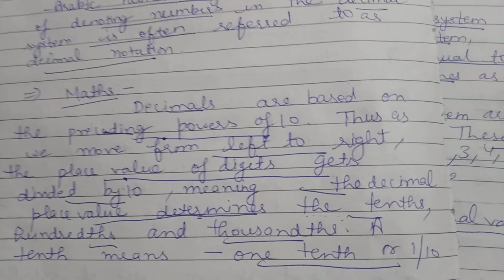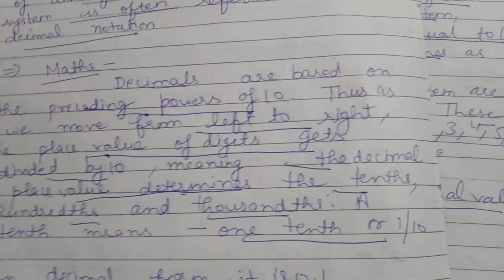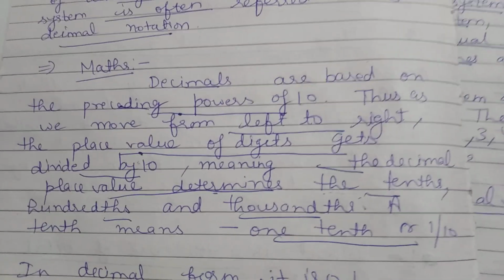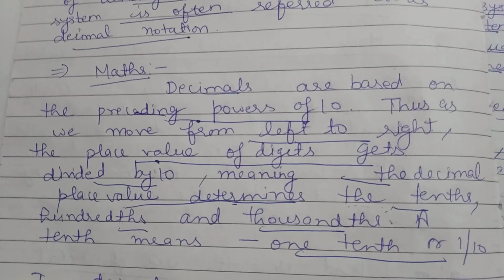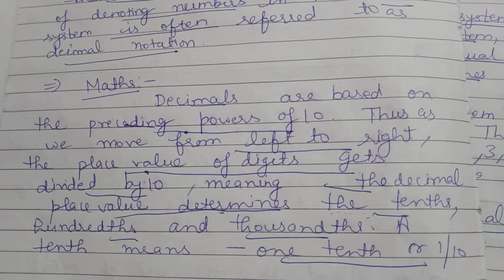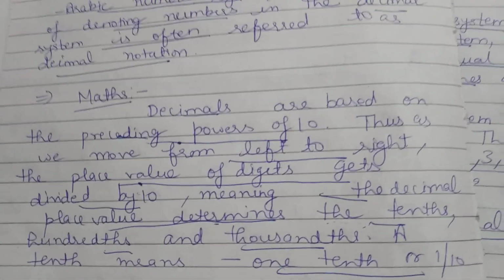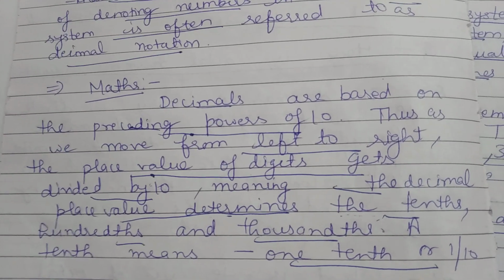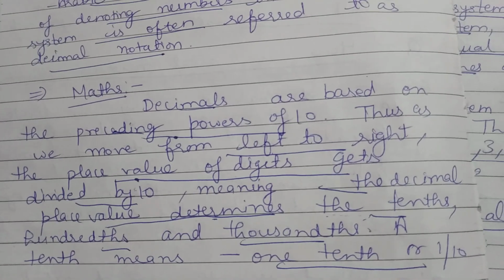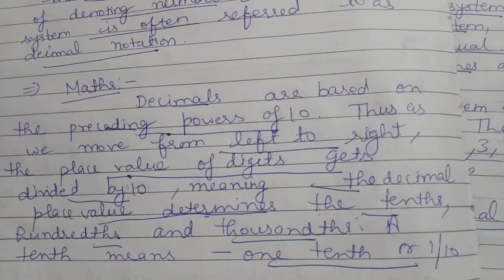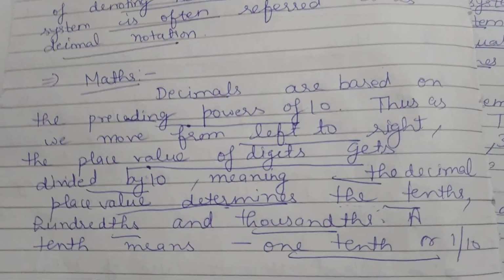It means that when we move from left to right, we divide the place value of the digit by 10. And the decimal place value determines the tenths, hundredths and thousandths. When we describe the decimal place value, we describe it as tenths, hundredths and thousandths.